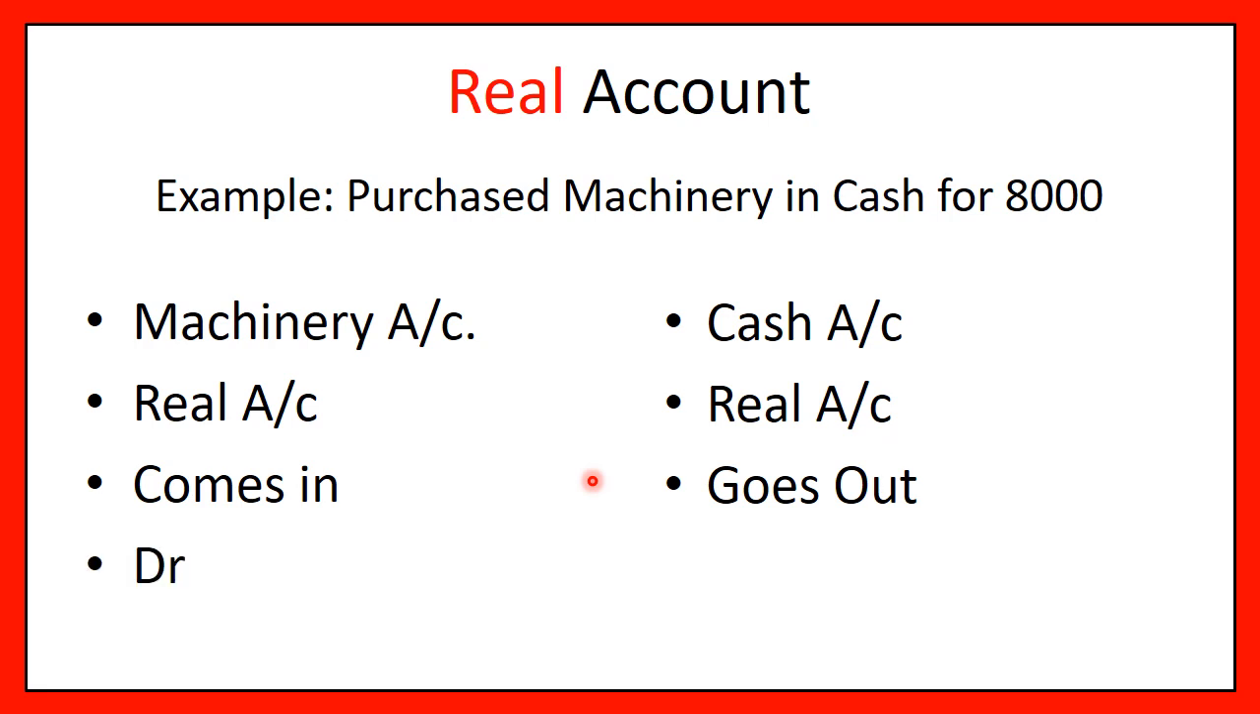So what is coming in? Machinery comes in, so machinery account debited, and what is going out? Cash is going out, so cash account credited. Perfect. Machinery account debited, cash account credited. Yes, so easy, isn't it? Yes, all right, stay tuned.